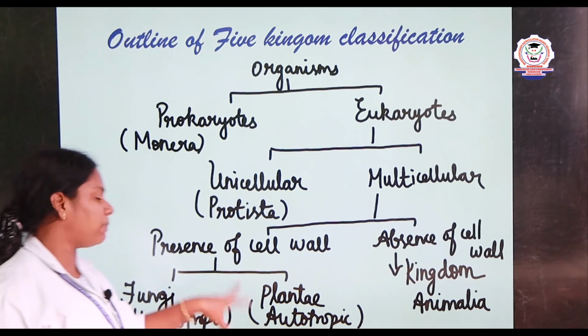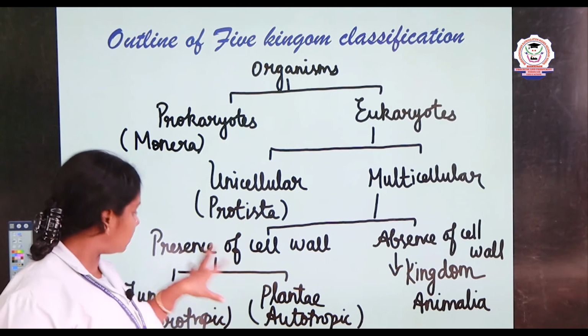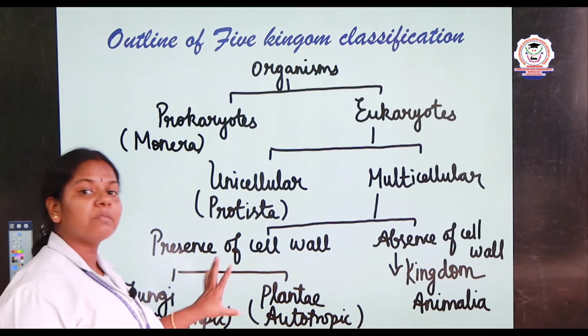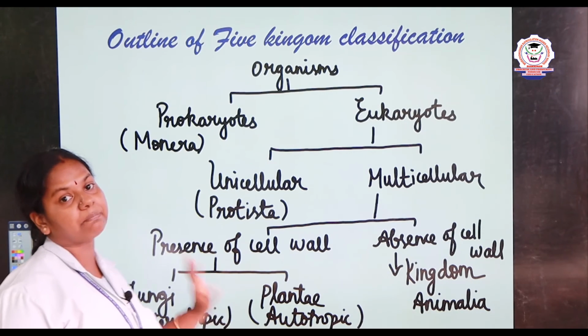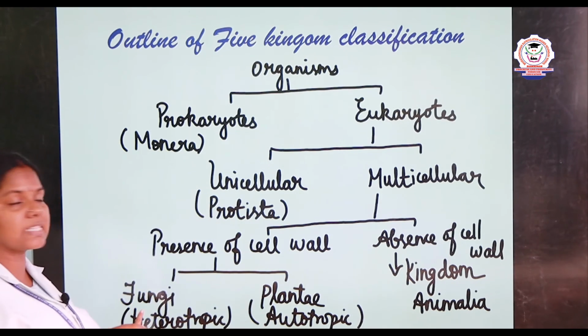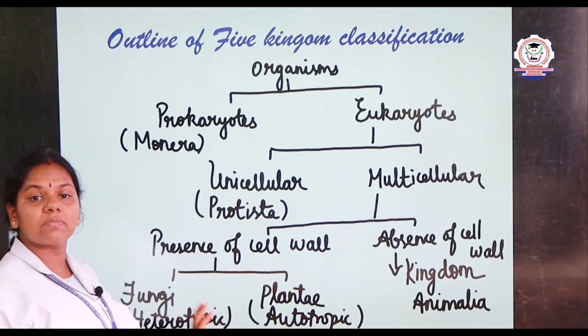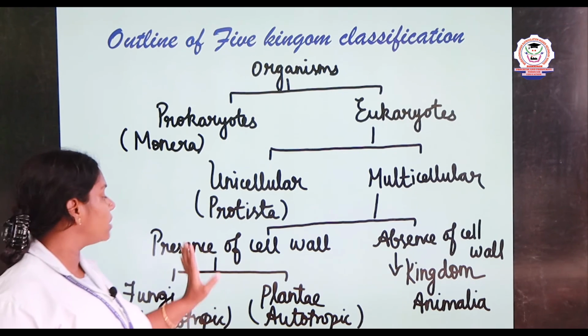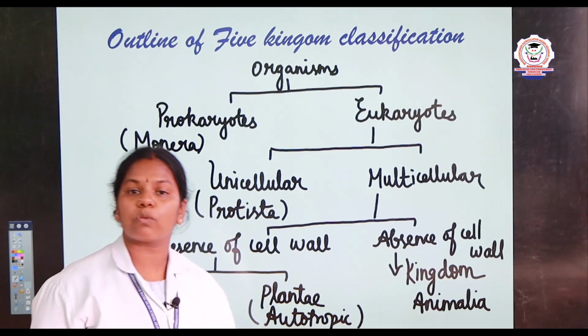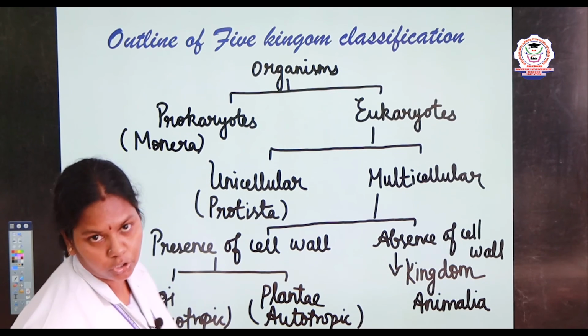And here the plants possess chlorophyll. They both possess the cell wall, but the main difference between fungi and the plants is that fungi do not possess the chlorophyll and they depend on other organisms, hence they are said to be heterotrophic, but plants can synthesize their own food, hence they are said to be autotrophic.